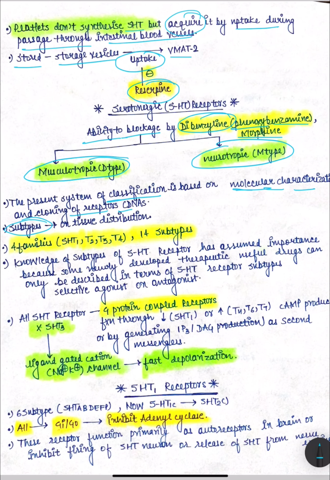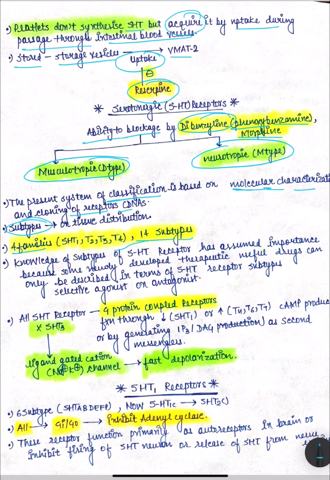So four families, 5-HT1, 5-HT2, 5-HT3 and 5-HT4, comprising 14 subtypes, have so far been recognized, but only a few are functionally correlated. And why are we talking about subtypes? Because knowledge of subtypes is important, because new drugs which are being developed are described in terms of 5-HT receptor subtype, agonist or antagonist.